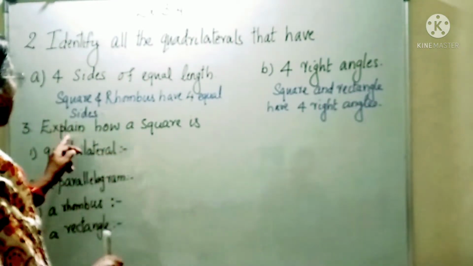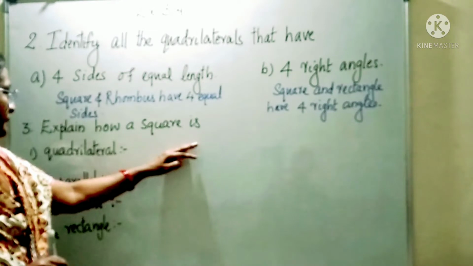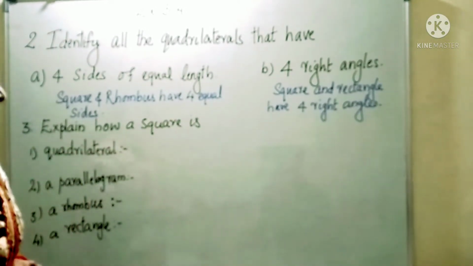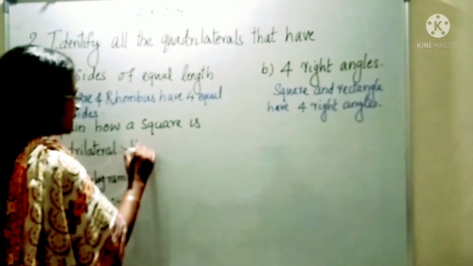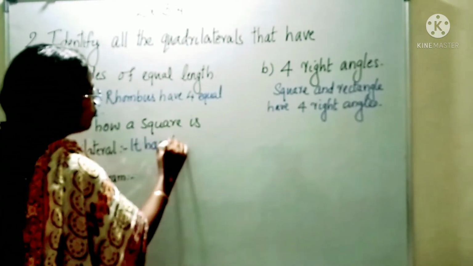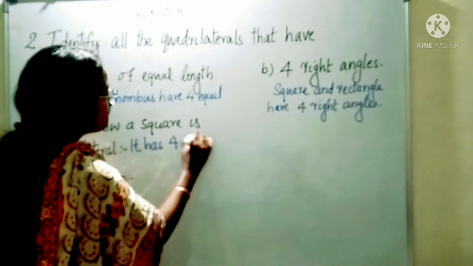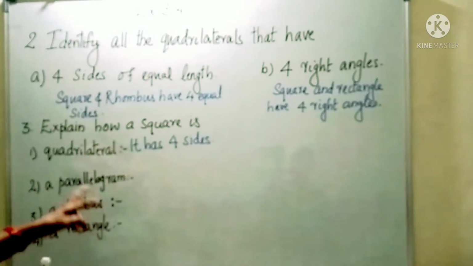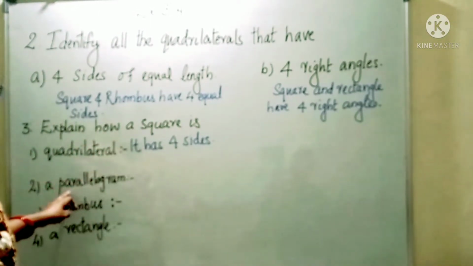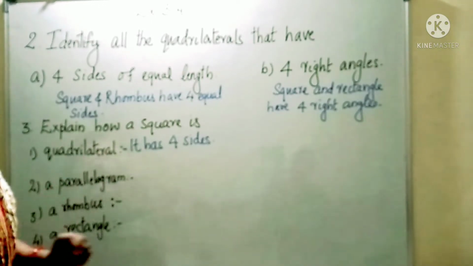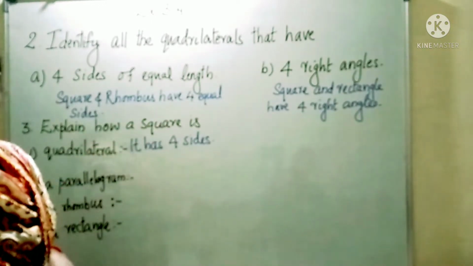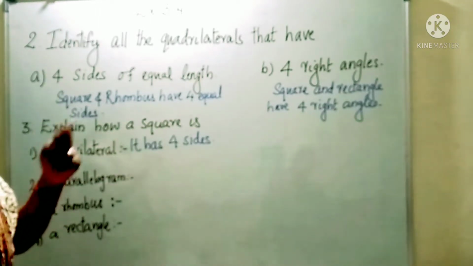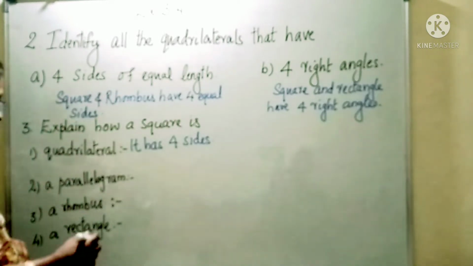Now here, explain how a square is a quadrilateral. Is a square a quadrilateral? Why is it a quadrilateral? Because it has 4 sides, or it is a 4-sided figure. Now, is a square a parallelogram? Which properties of parallelograms are there in square? What is the property of a parallelogram? It has 2 pairs of opposite sides equal.